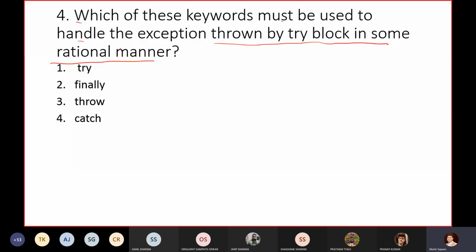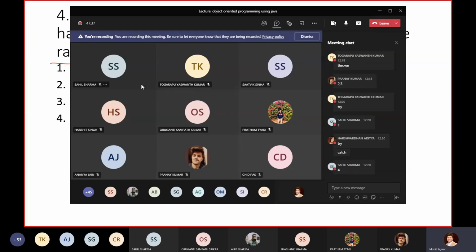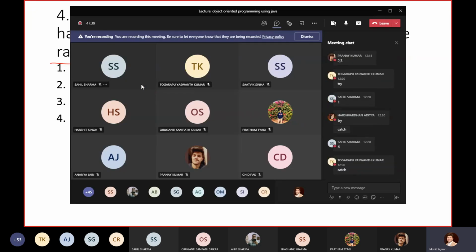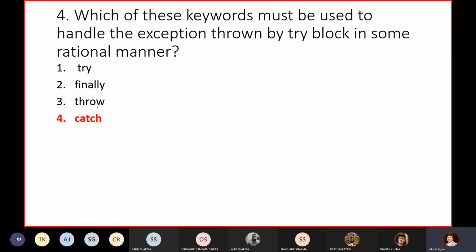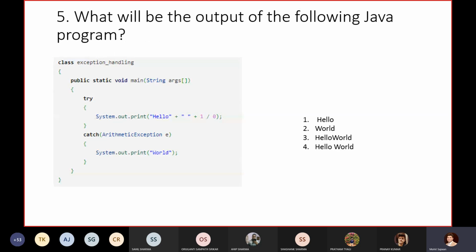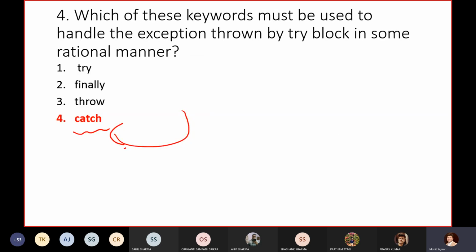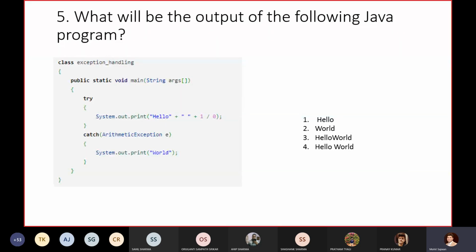If you have to handle that exception, which block do you have to use? I'm getting the output, that is option four, catch. So you already know the answer. If you want to handle that particular exception, you have to use the catch block, right? That's correct. Now you have the basic fundamentals of try and catch. You already know what is try, catch, finally, throw, and throws. That's great. Now let's solve some problems.